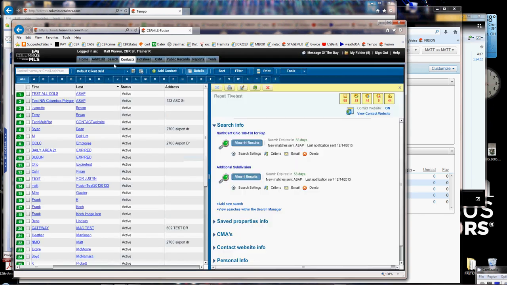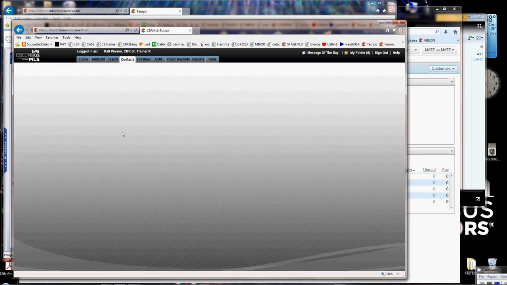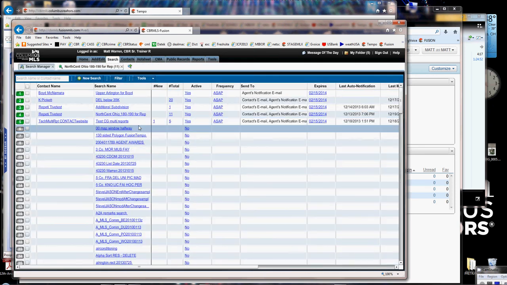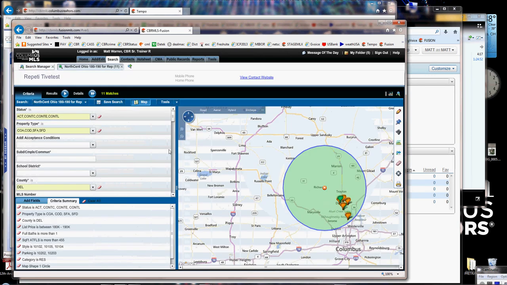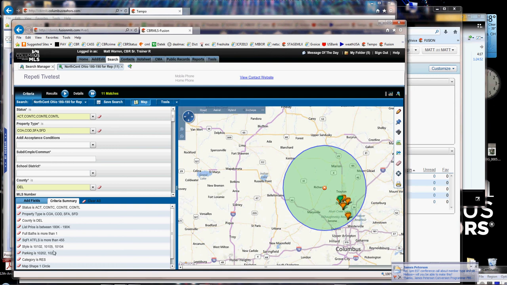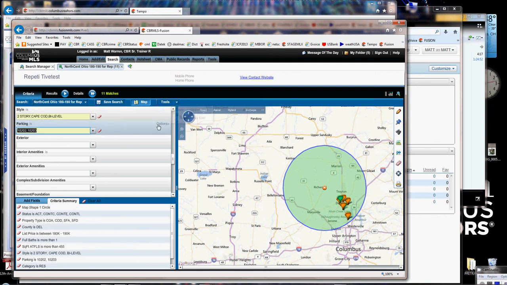Now I accidentally clicked off of there. I can easily go back to Search and Search Manager and go right back where I was. Once I click on the search name right here, now it brings that search back up, and notice the codes are back. So I need to change those codes again. Click on the code, or on the field style that has the codes, and you go to Options, Description. Next field, Parking, Options, Description.